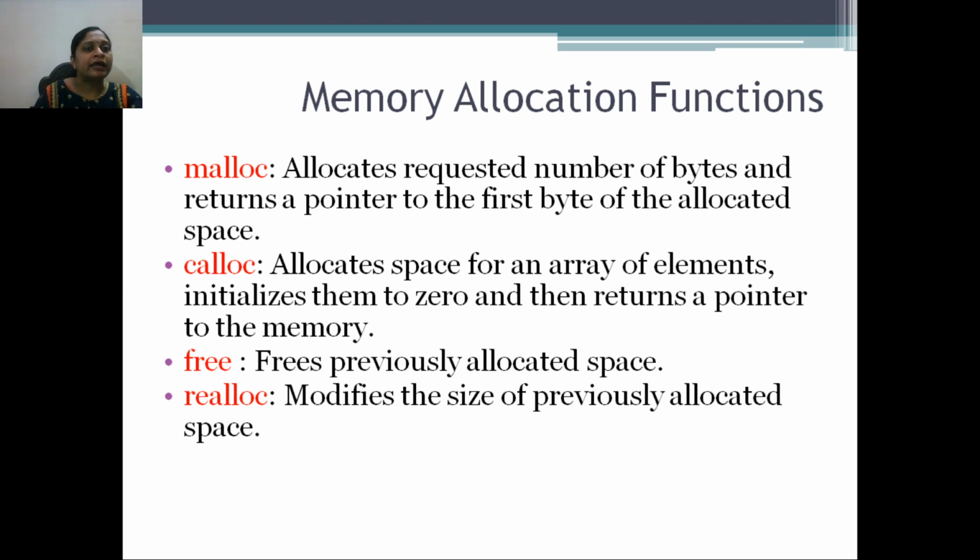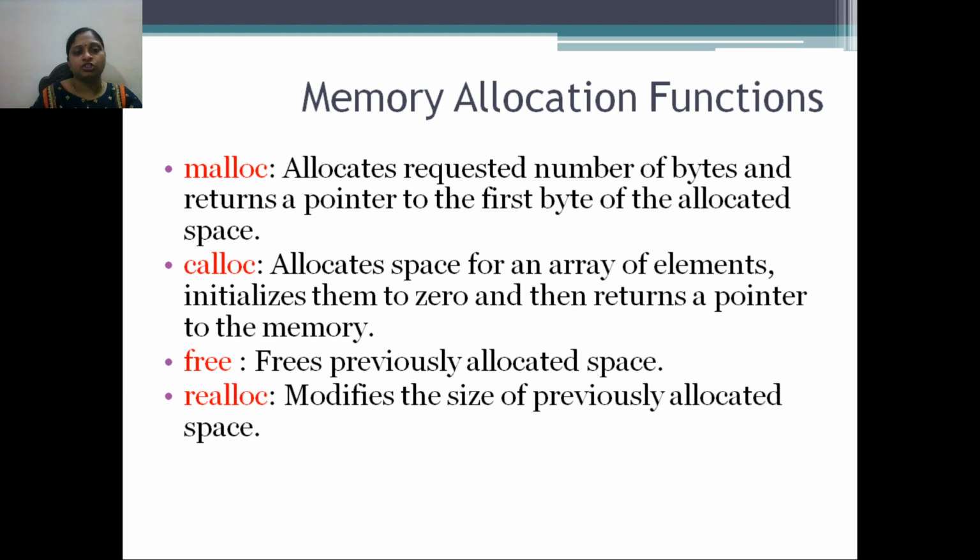What does the malloc function do? It allocates some memory dynamically at run time. How many bytes of memory do you need? 100 bytes, 200 bytes. Accordingly it will allocate the memory, and the first address will be assigned to the pointer variable. calloc allocates space for an array of elements, initializes them to 0, and then returns a pointer to the memory. So these are the memory allocation functions.